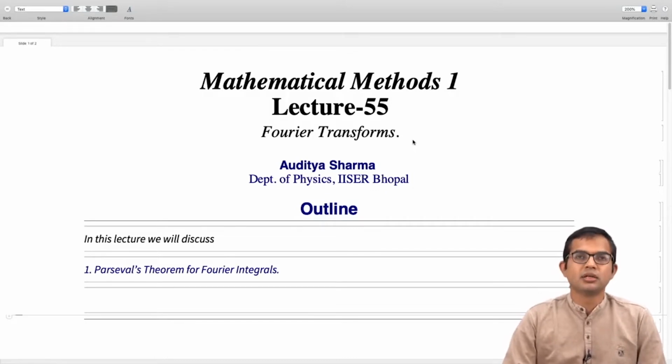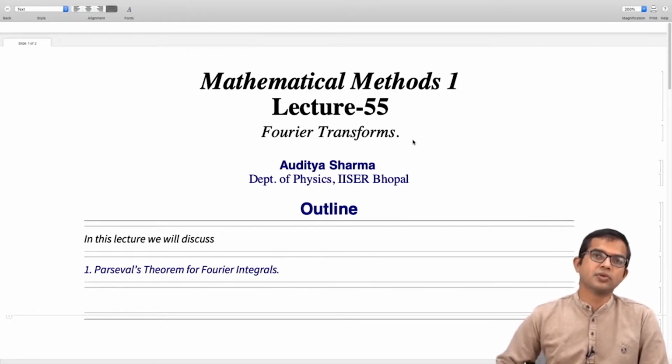Okay, so in this lecture we will look at a generalization of Parseval's theorem for Fourier integrals. So we saw how, if you are able to write a function as a Fourier series, then the average of the square of the function is related to the sum of the squares of all these coefficients. Or if you are writing it in the exponential series, then it's the sum of the square of the moduli of the coefficients, right? So there is an extension of this theorem which is applicable also for Fourier transforms, and that's going to be the content of this lecture.